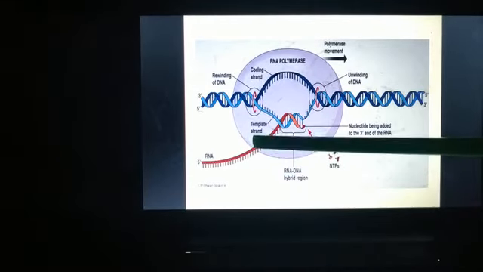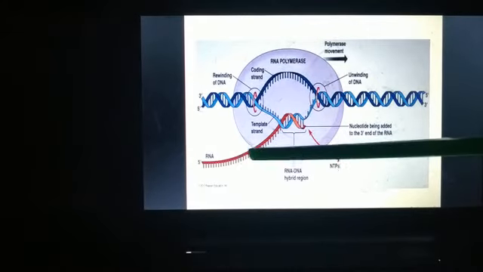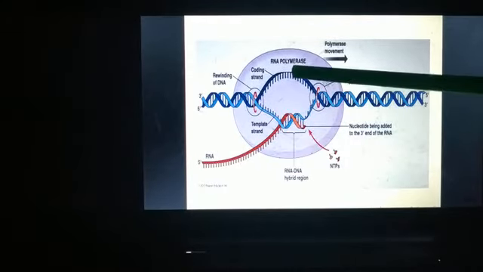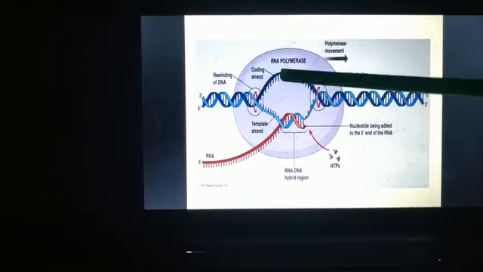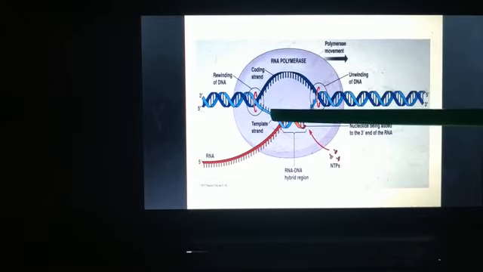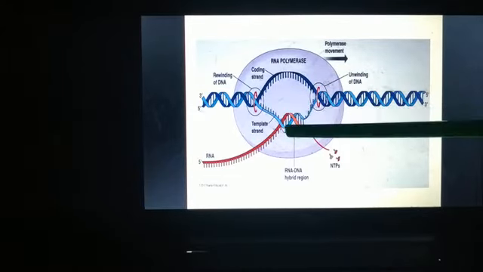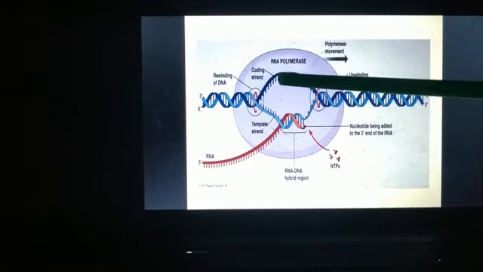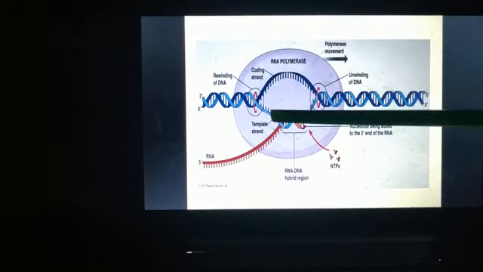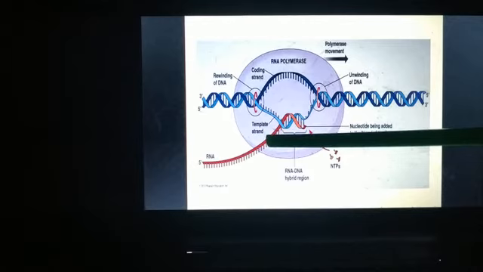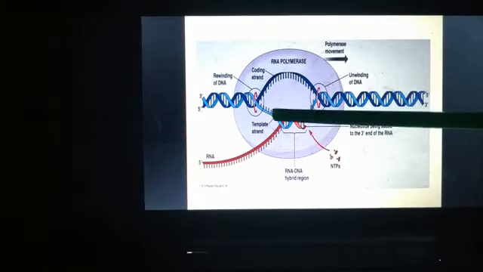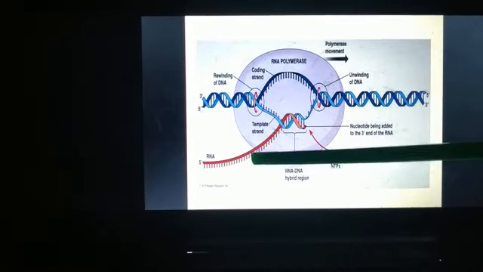And so this strand, the RNA, is similar to this only because this strand is also complementary to this DNA, right? The DNA has two strands and these two strands are complementary to each other, and the template strand is complementary to RNA also.